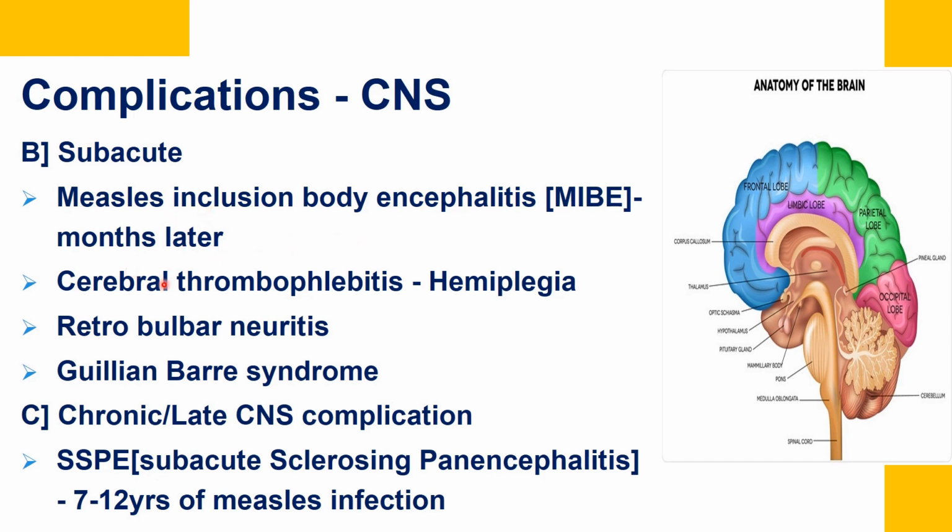Other subacute complications are cerebral thrombophlebitis, which may lead to hemiplegia as a sequela. Retrobulbar neuritis can occur, Guillain-Barré syndrome can occur. So this is a post-infectious polyneuropathy. And the chronic or late CNS complication is SSPE, the full form of which is subacute sclerosing panencephalitis. This complication also occurs due to the persistence of the measles virus infection in the brain, and this occurs around 7 to 12 years after the measles infection, and this can also be life-threatening.